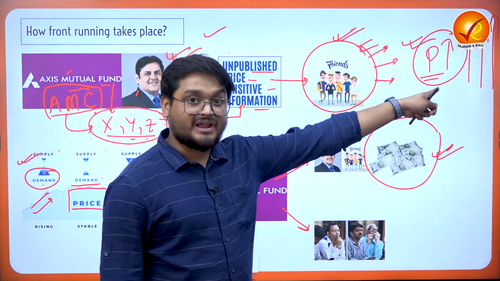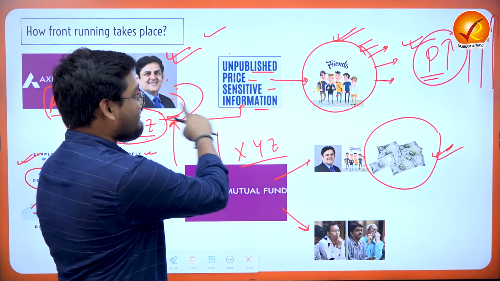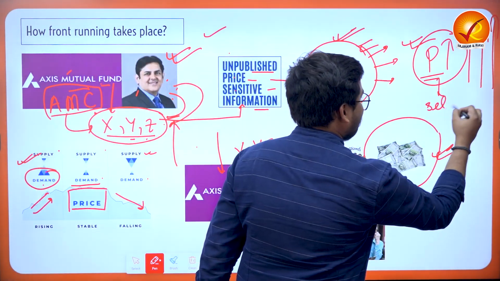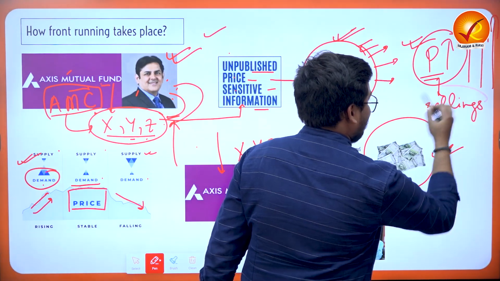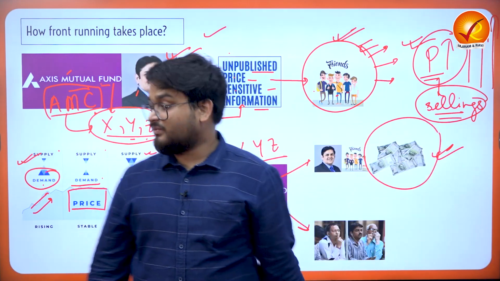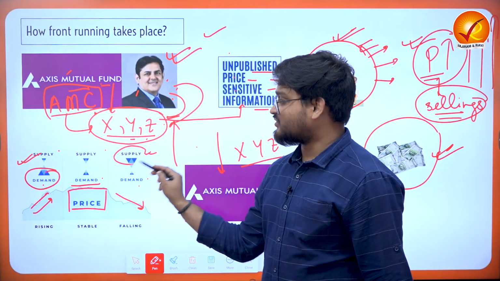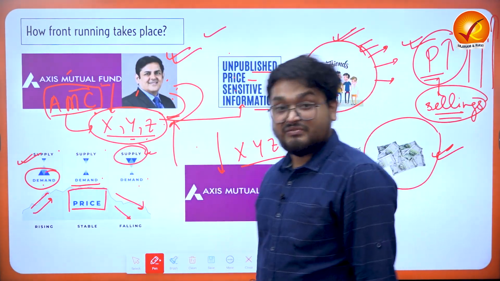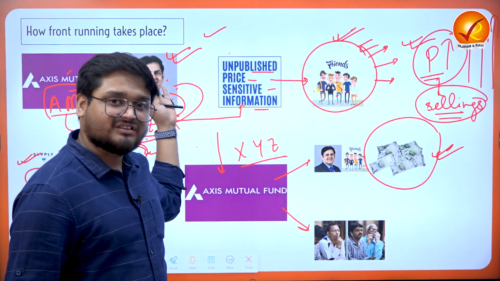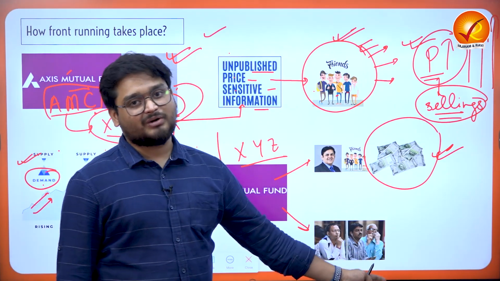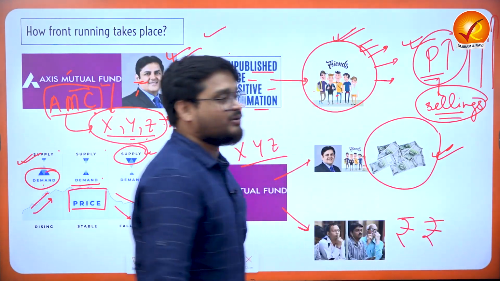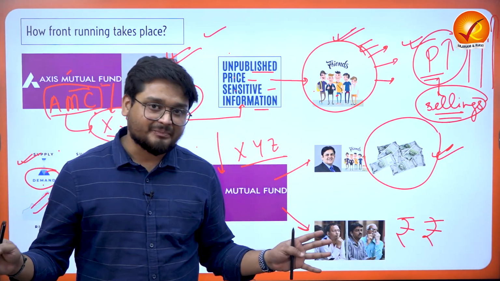And now when the prices have increased, what do you think they will be doing right now? They will be selling the stock, right? They will be selling their stocks, and we have to understand that when they are selling their stocks, they will be increasing the supply of the stocks in the market, and the prices will be falling. Finally, the retail investors, and even Axis, will lose money. So finally, the retail investors will be losing money at the end of the day.